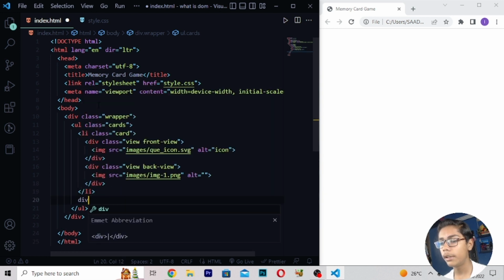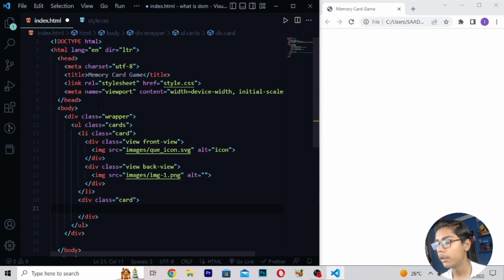Then here you have to write div class, then here I will be writing card. Then you have to just move down after this, and here I will be just now writing a tag like this. Control Z. And here I will be writing li class card.